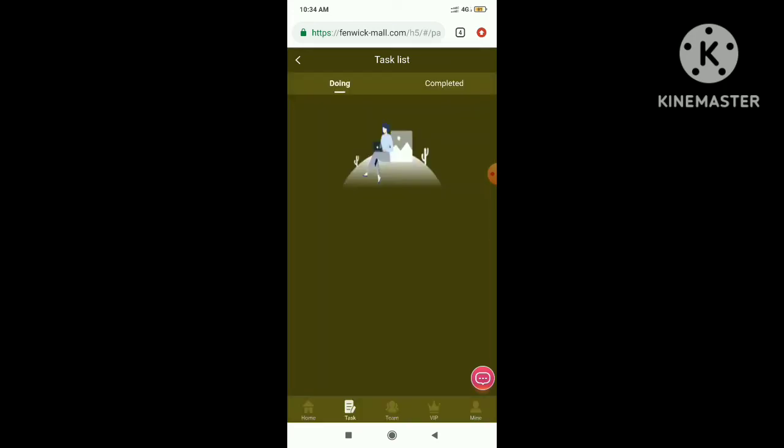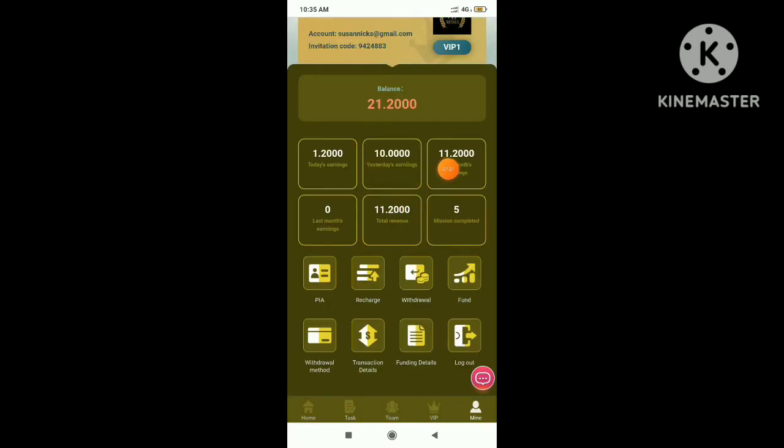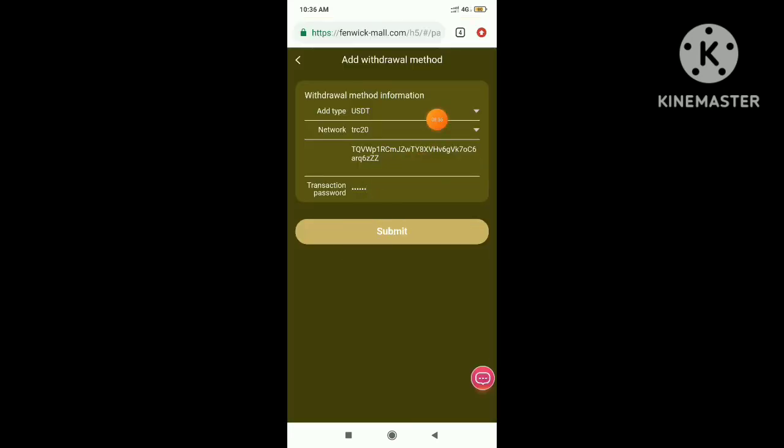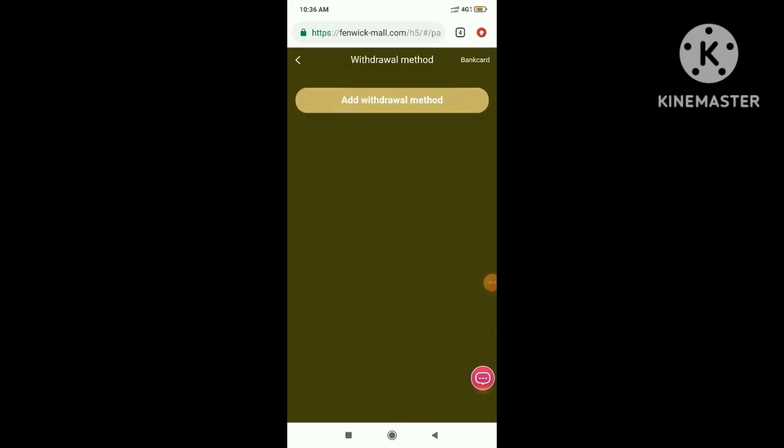Here I will add my wallet address and then I will withdraw the amount into my wallet directly. Here I have entered my wallet and my password. Now I will click on submit and I will successfully bind my wallet address. Guys, you can see I have successfully bound my wallet address. Now let's come back and now I will enter the amount, that is 1.2 USDT, and click on submit.